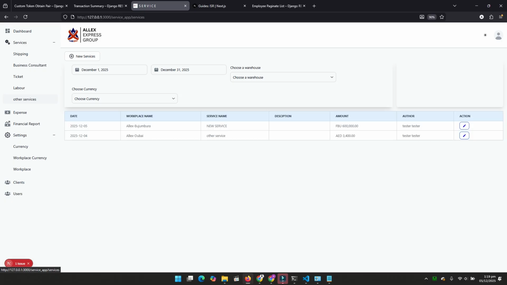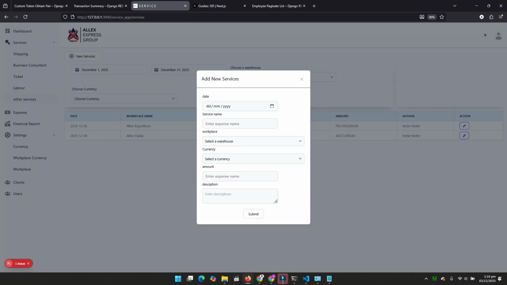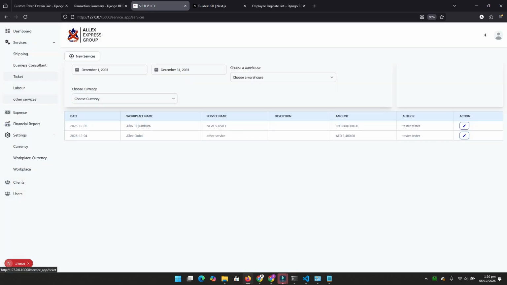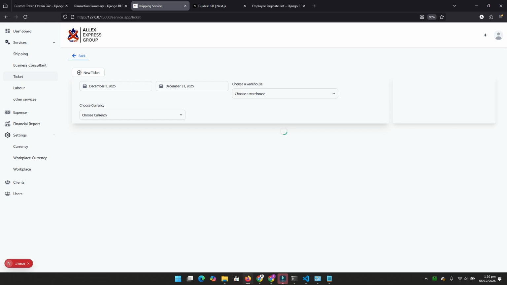We also have another service which is a little bit different from labor or shipping, because here the service has already been done, so you come here to register it. So we suppose that the service has been made and it has been paid, so you put everything here which has already been paid. You cannot say, okay, I will register it and come back tomorrow and add the payment. No, it's not possible. What you are going to put here, you have already been paid for it. So in order to not mess up the financial report, it's better to put it when it's already paid.